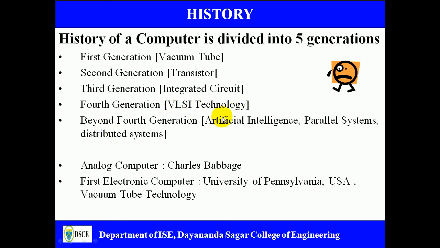And beyond the fourth generation, techniques like artificial intelligence, parallel systems, and distributed systems have been applied in the fifth generation computers.